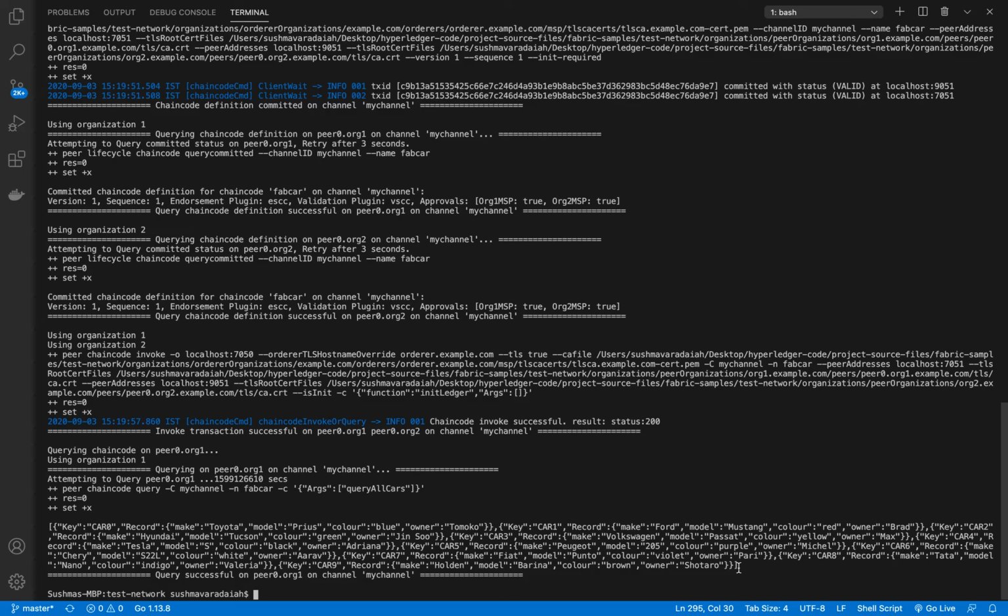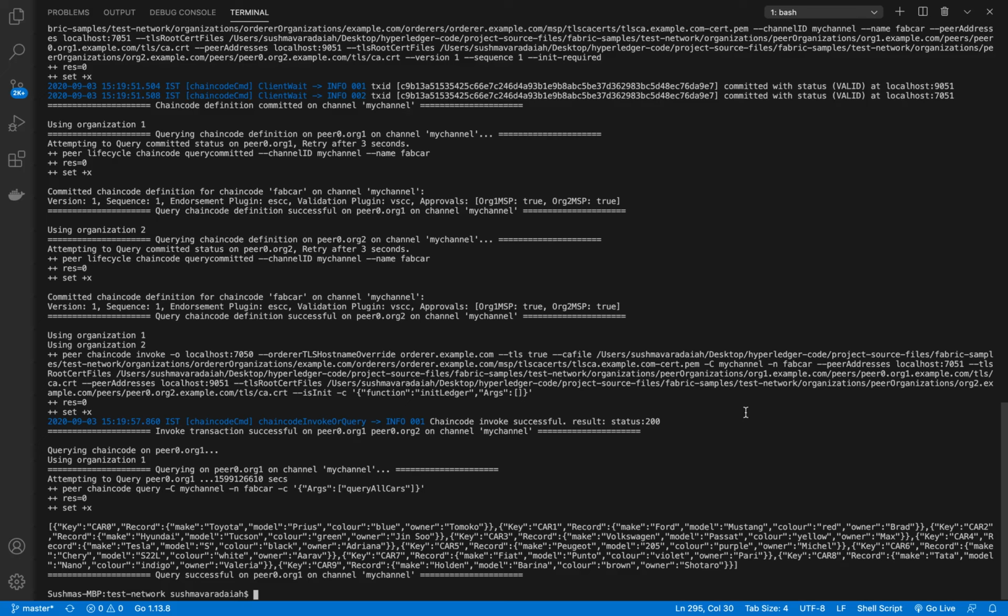So in the next video, we can go ahead and interact with this network, and we can try to invoke the smart contracts, which is going to change the ownership of a car from one user to another user. We can see how that is taking place, and what smart contracts it is going to run, and we can also query the smart contract to see whether that change has taken place or not. So that is it for this lecture.